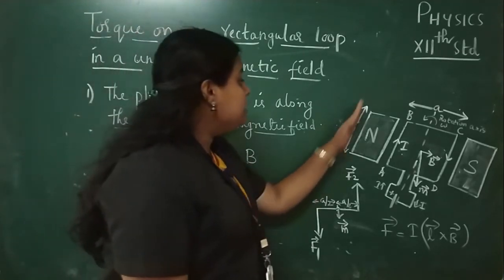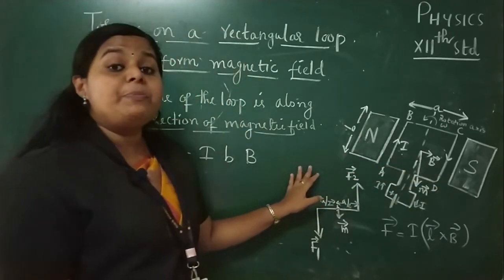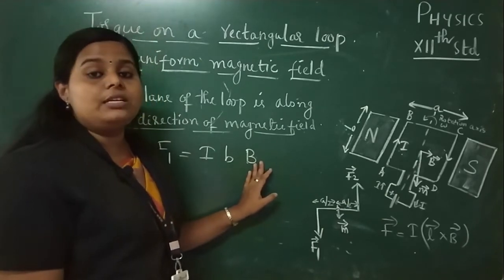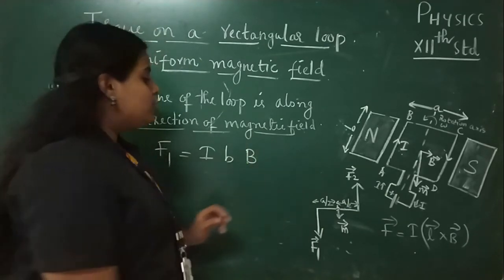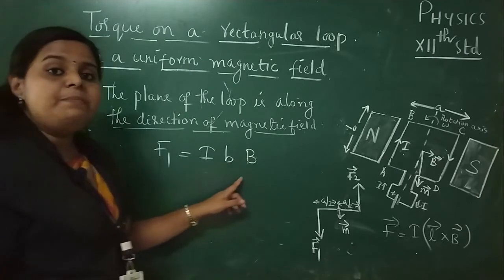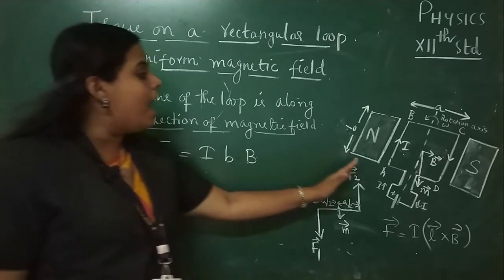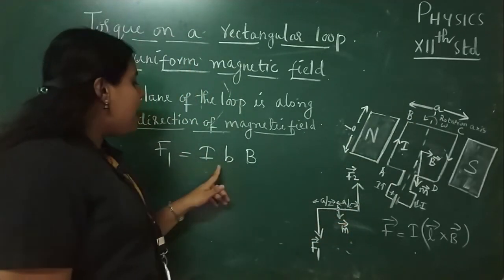Why? Because this length and the magnetic field are perpendicular to each other, so the angle between the two vectors will be 90 degrees. So instead of b cross B, we can simply write b into B. So the force acting on the arm AB is given by I b B.